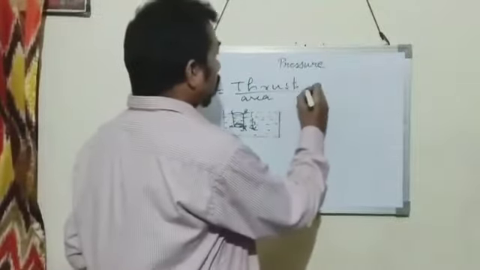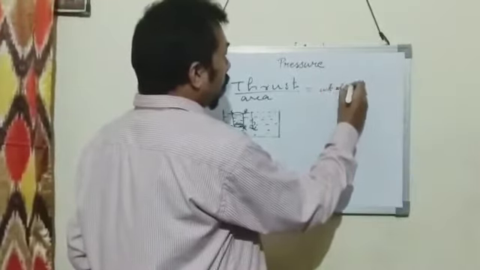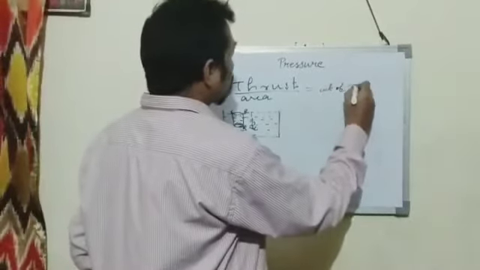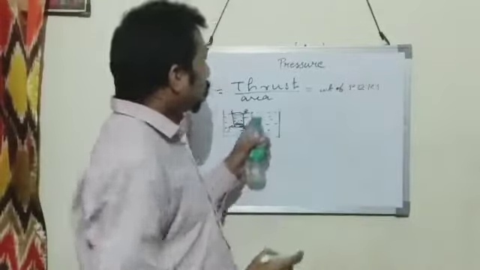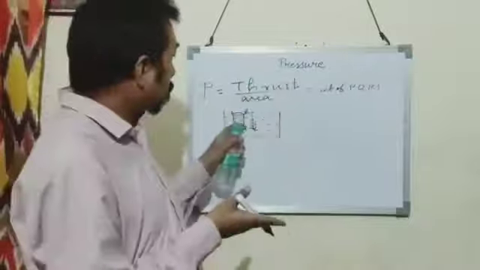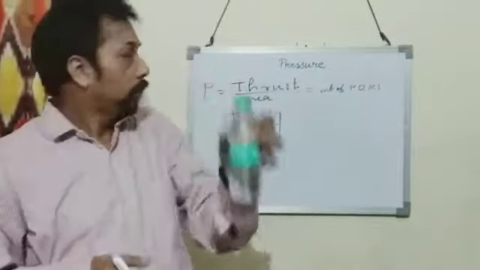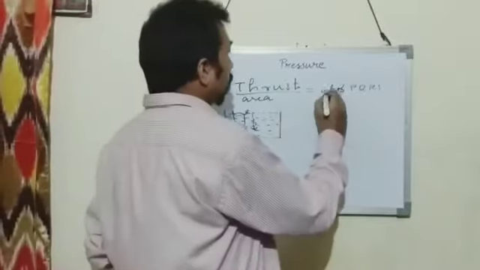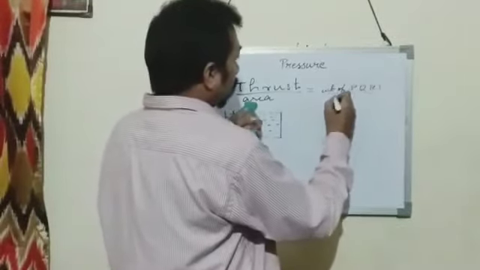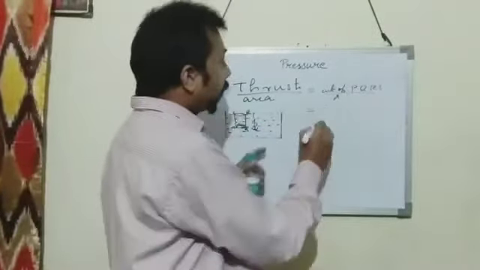So the thrust acting on the base PQ is the weight of the water column PQRS, and the area I have marked as A. Now how do we find the weight?